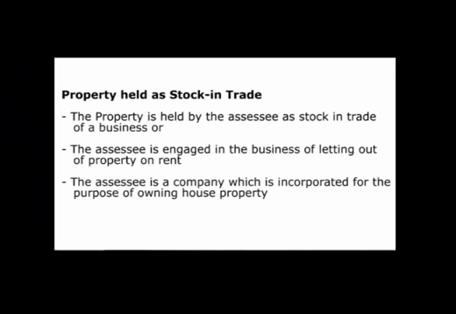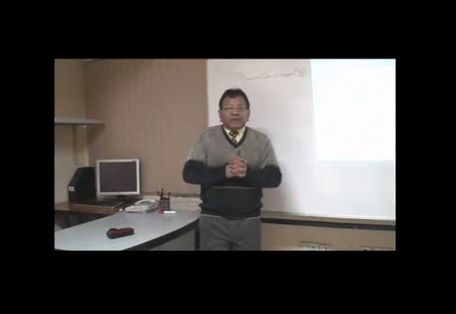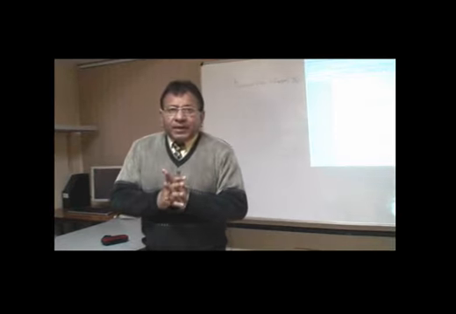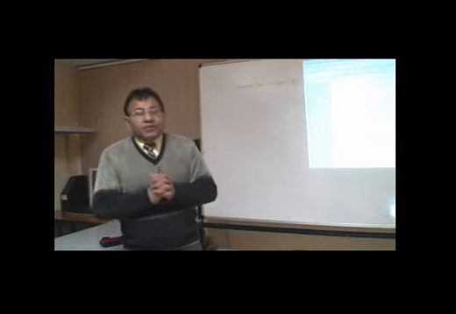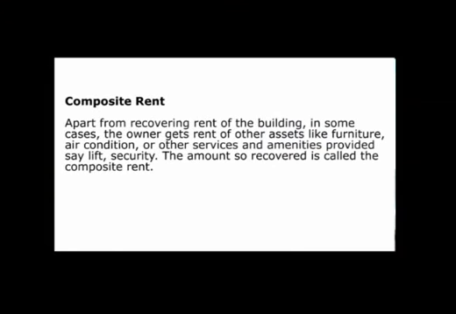So I just want to repeat it once again. This is a very important provision. The property which is held as stock in trade, I want to repeat once again, that even if it may be your business to let out the property on rent, still the income which you derive out of this letting out business shall be deemed to be income under house property. It means that would be taxed under this head, and it will not be taxed as income from business or profession. Next important concept, important case, is the composite rent.